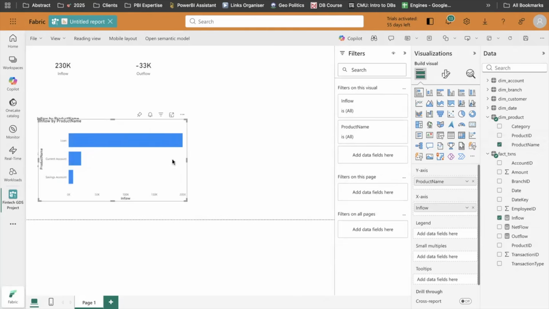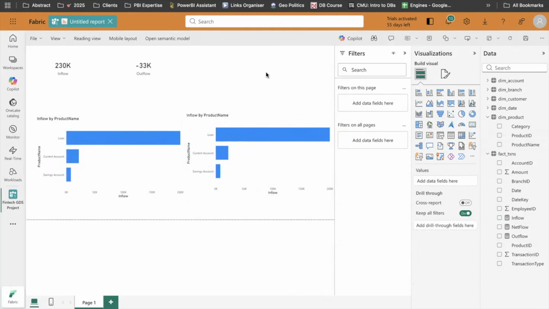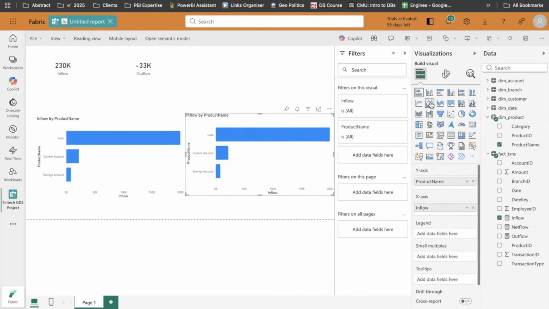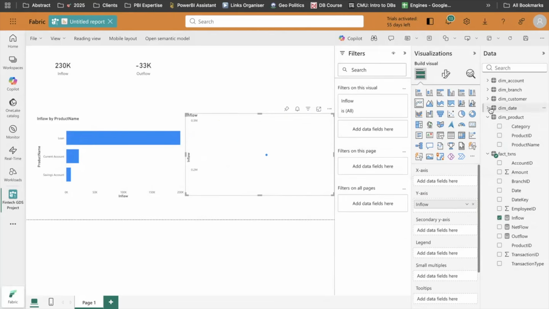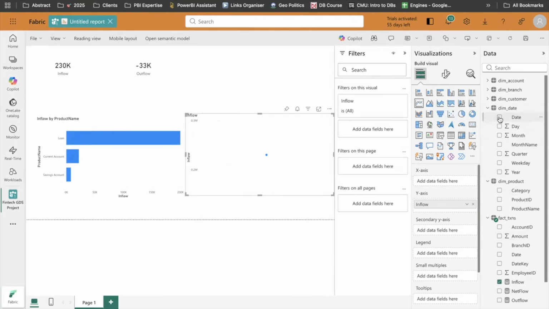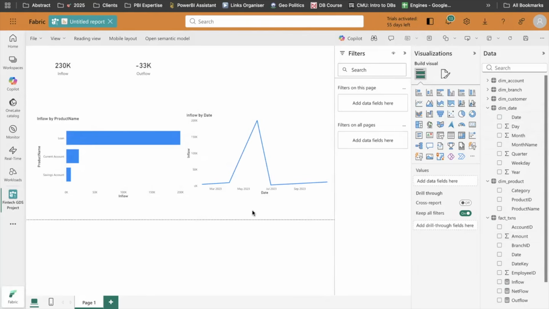But if at the same time they wanted to find the trend, on which date they lost the most money, there I will choose a line chart. So what I will do is simply choose a line chart here. The X-axis should be my date. I can choose the dates from my dim table, and here I can see that the trend has mostly been flat, but something happened here.